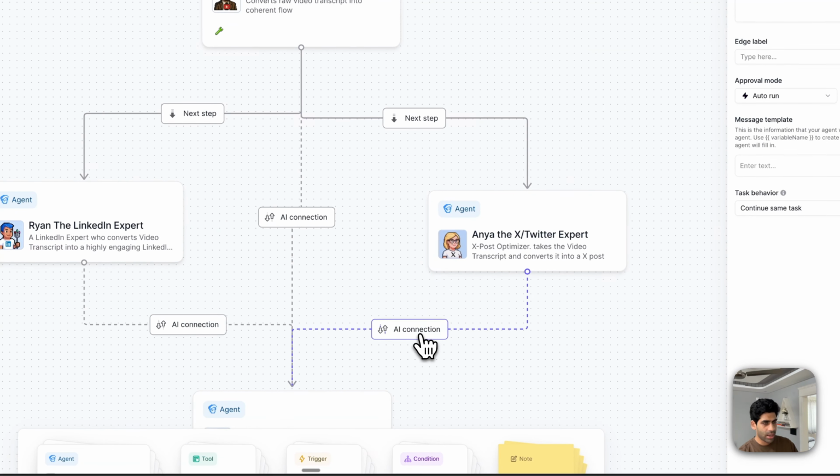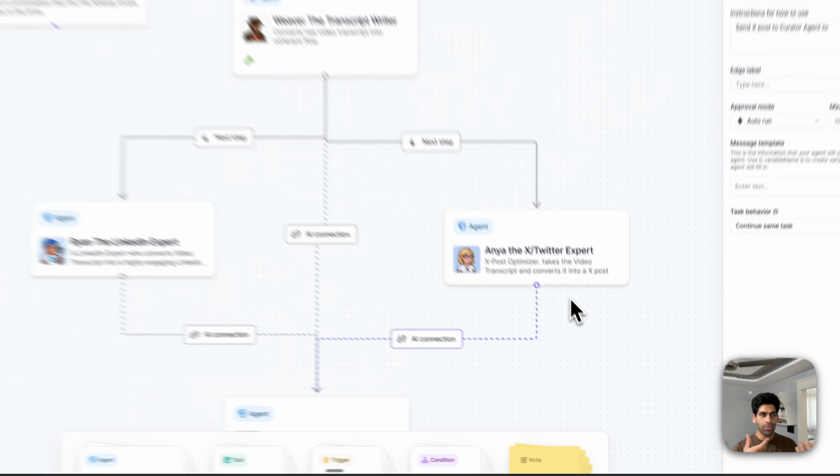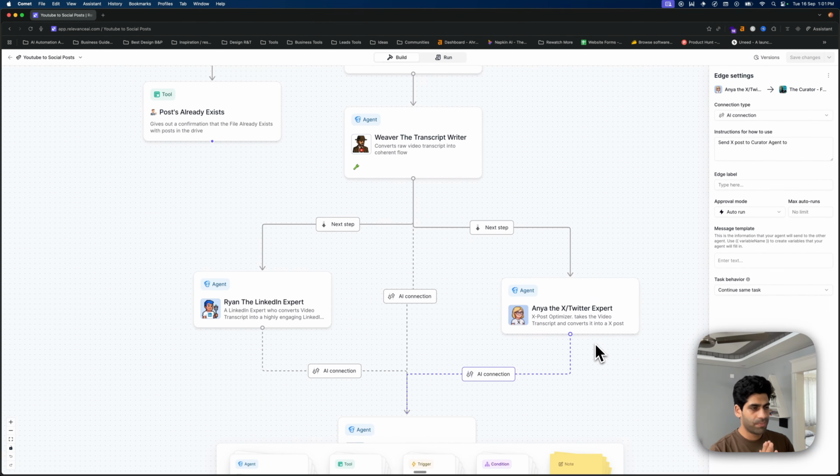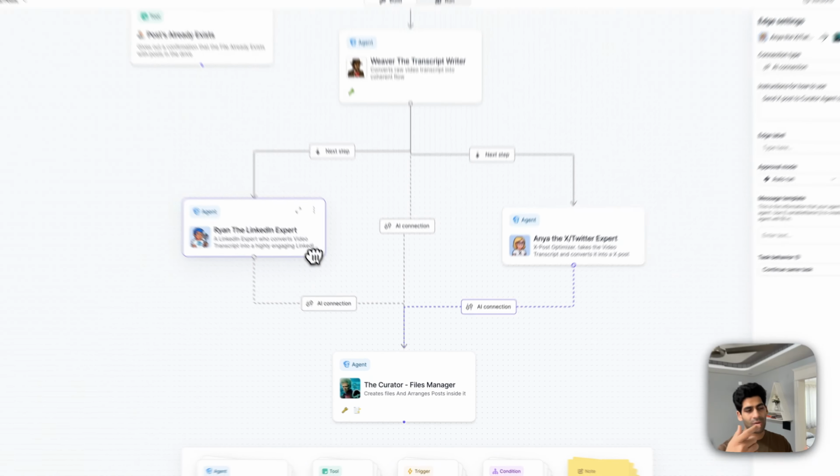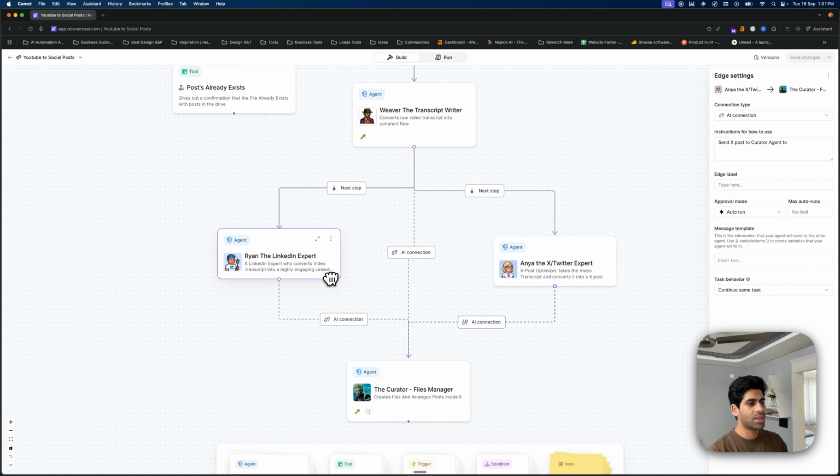Whereas in the AI connection, the agents are able to communicate by themselves to handle the data and let each other know, okay, I'm working on creating the post, wait for a while. The agent would be able to ask the other agent. Suppose one of the agents is able to send a post, then it will ask, okay, Ryan, send me the LinkedIn post so that I'll be able to add it into the spreadsheet. And so that's why we create the AI connection.